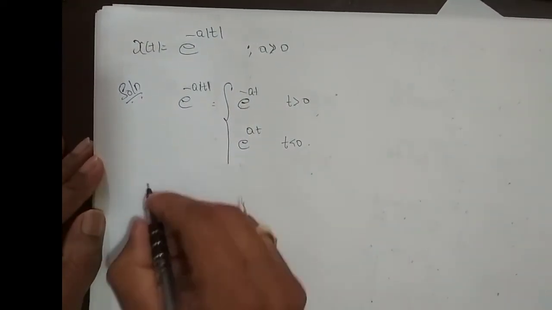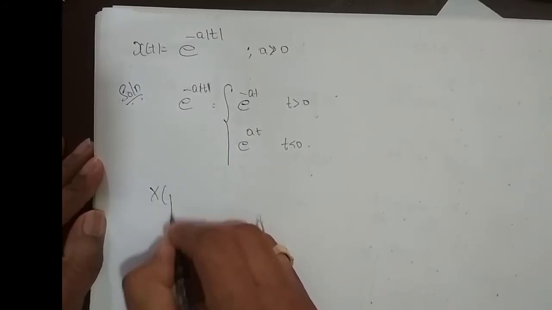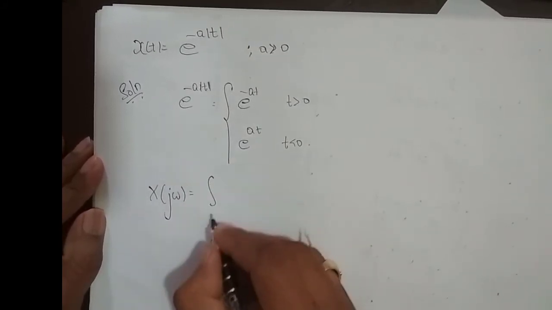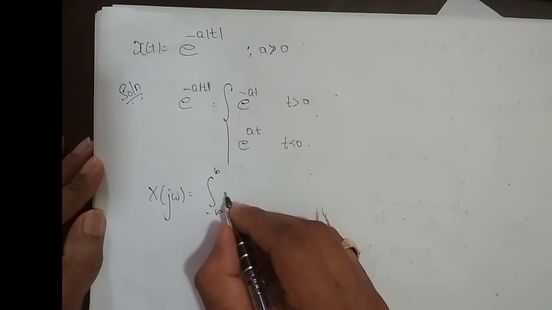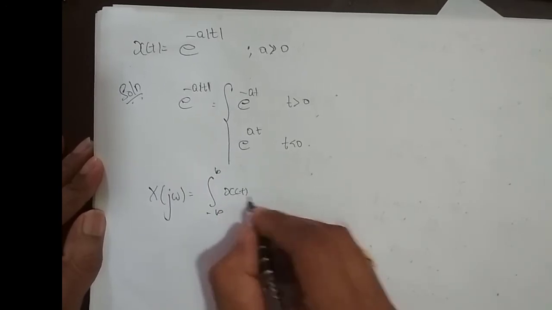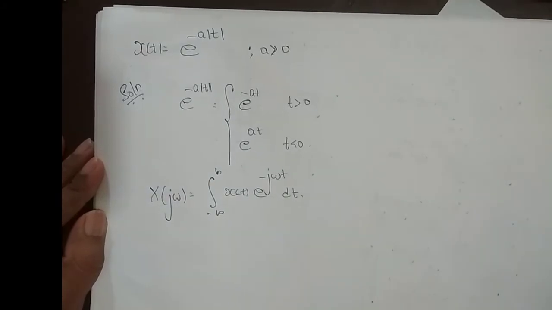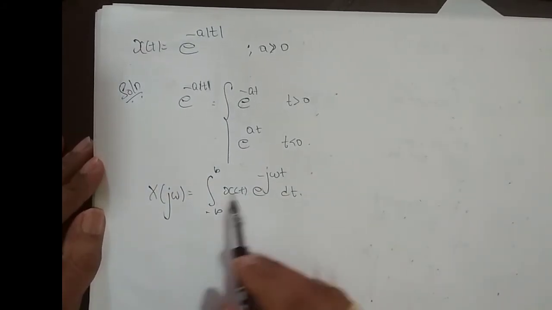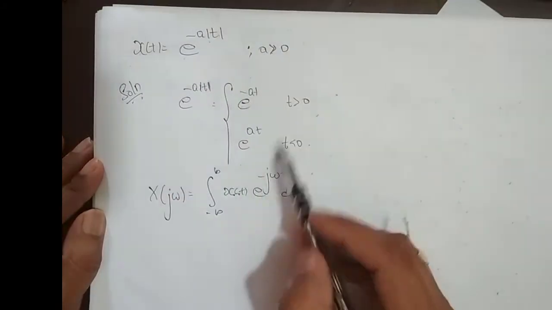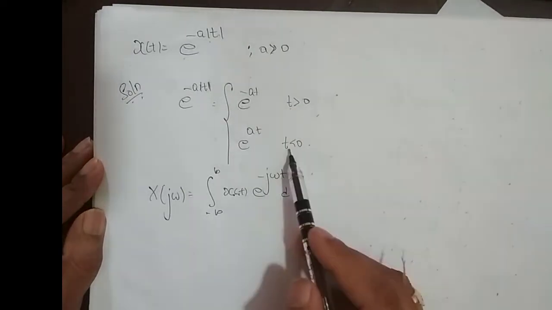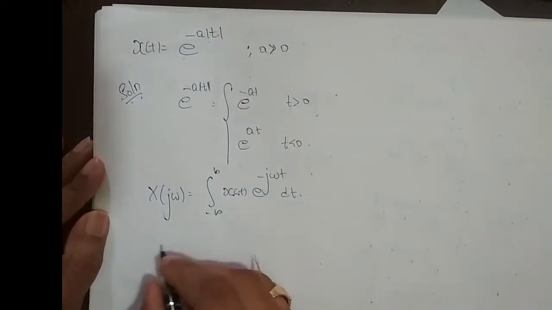Okay. So now X(jω) is equal to, integrating from minus infinity to infinity, x(t) e^(−jωt) dt. This is as per the formula. Now since x(t) is e^(−a|t|), I have to split the integration for t greater than 0 and t less than 0. We'll see what we get.